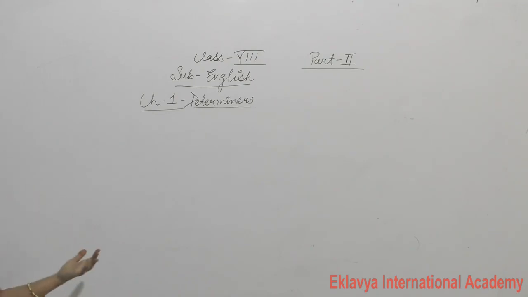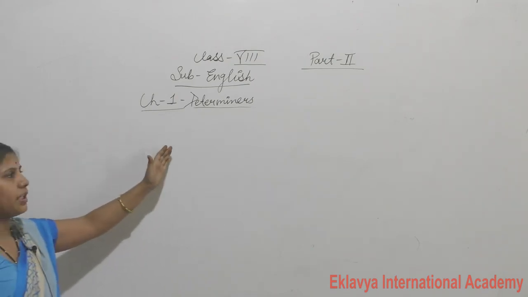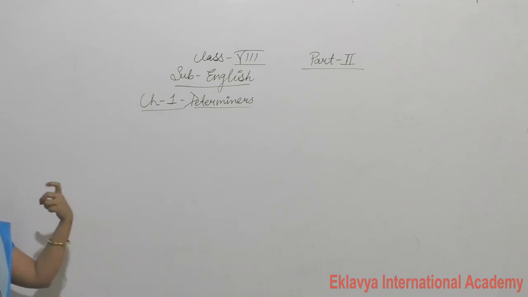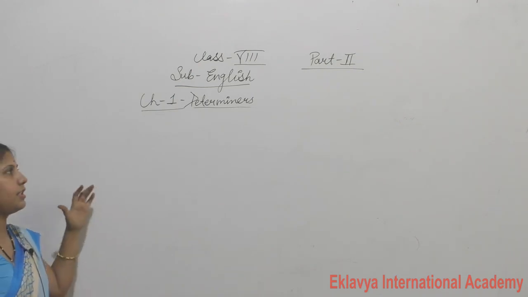Now in the next class we will discuss the rest of the kinds of determiners, the rest of the part of determiners, and the use of the is big. So this takes one class. So we will discuss the use of the in the next class.